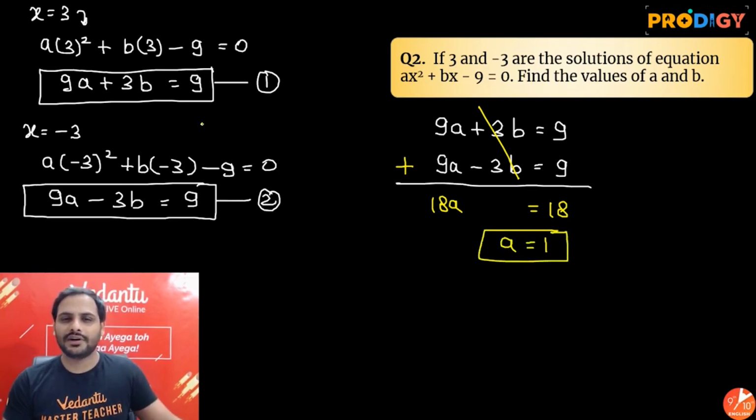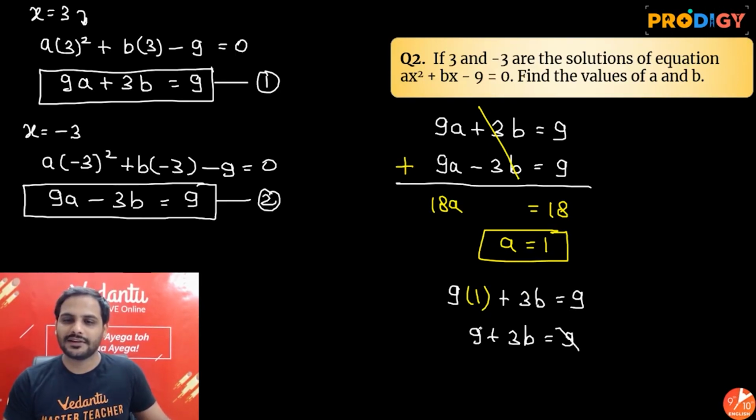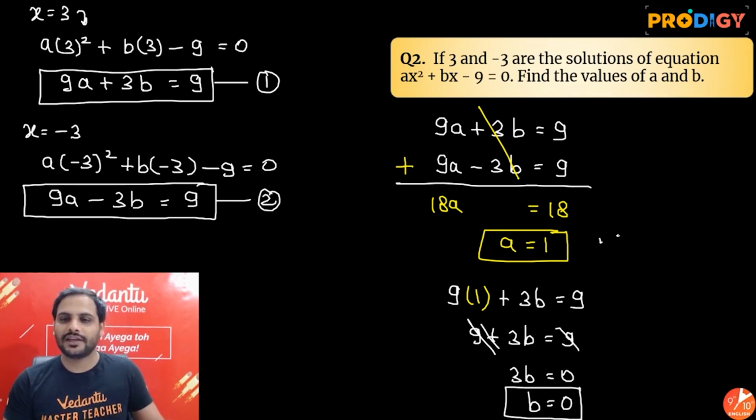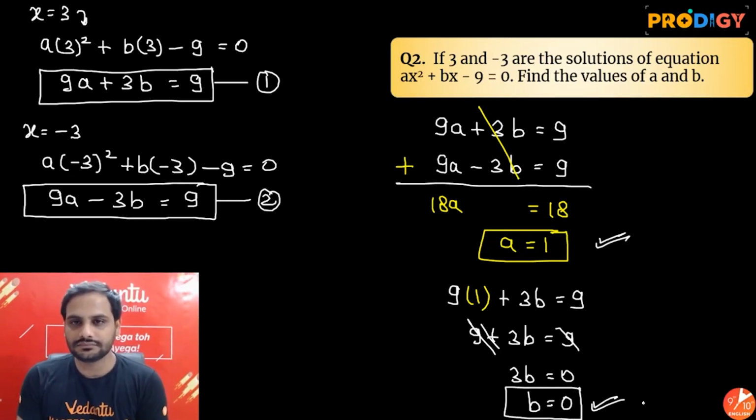Put a is equal to 1 in any of the equations, suppose the first one. So 9a, right? So 9 into 1 plus 3b is equal to 9. So 9 plus 3b is equal to 9. 9 minus 9 is 0. So 3b is equal to 0. B is also equal to 0. So the value of a is 1, b is 0.